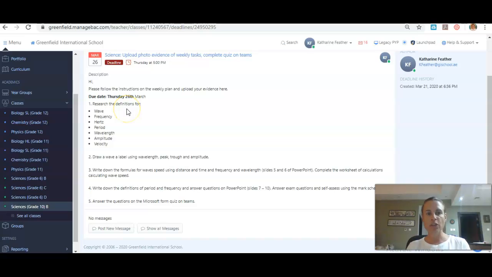In the photos that you will take of your workbook, I want you to have done task 1, 2, 3, 4. And then the last bit is something that you will do, and that will be submitted on Microsoft Teams. So I will directly be able to see what you have been doing in your workbook for tasks 1, 2, 3, and 4. It's up to you how long you take with those. I put the deadline for this for Thursday.